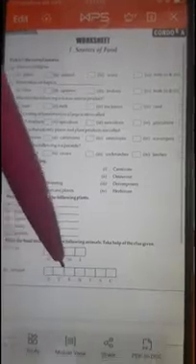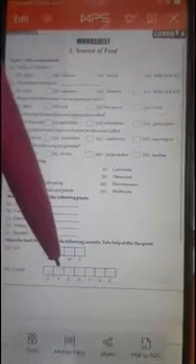Next part is, write the food item eaten by the following animals. Take help of the clue given. So first is cat. So what does it eat? It drinks milk. So the correct answer is milk. You can use the clue given here. Second is lizard. So lizard eats insects because it is a carnivore. So correct answer is insects. Next one is lion. So lion is a carnivore. So it eats meat.